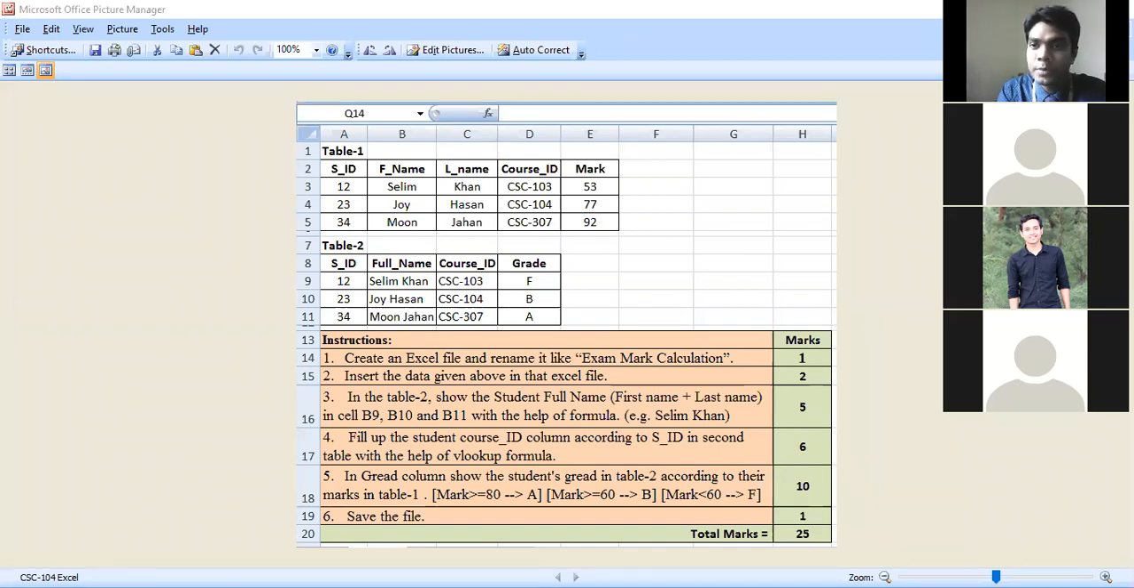Any more question do you have? No, sir. Sir, what are the important functions beside these three functions? What are the important functions? Yes, sir.